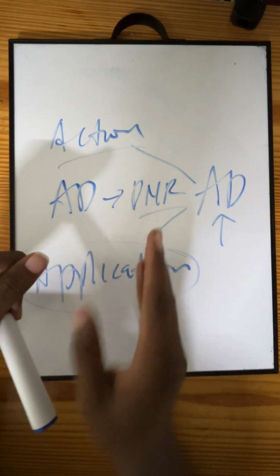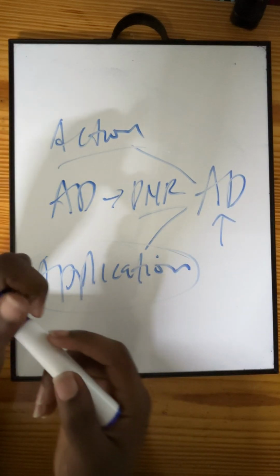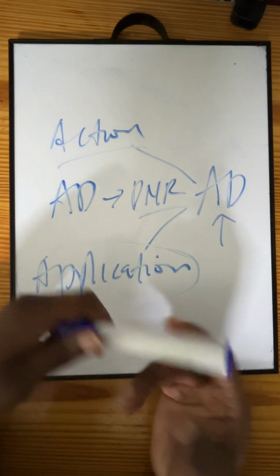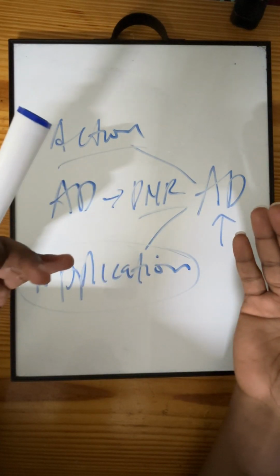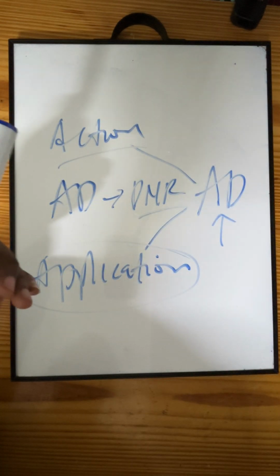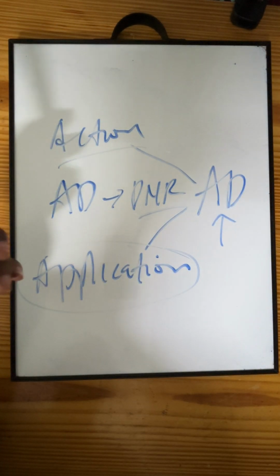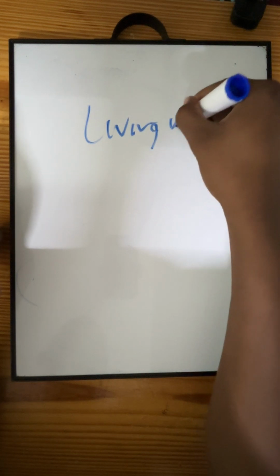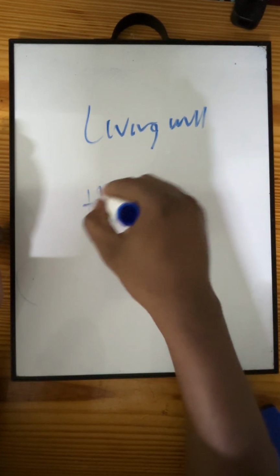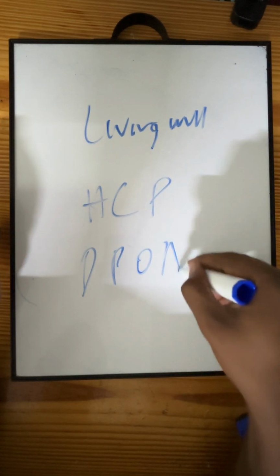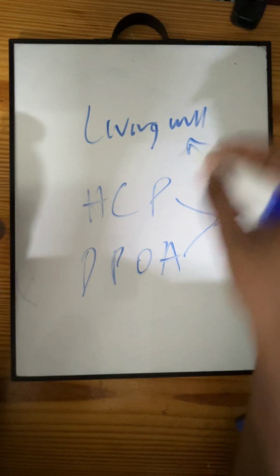So we don't resuscitate the patient, right? And if they have a healthcare policy that says this is what the patient doesn't want, we also respect that wish as well. If there is no living will, right? If there's a living will, the healthcare proxy and the durable power of attorney, all these people must respect the living will.